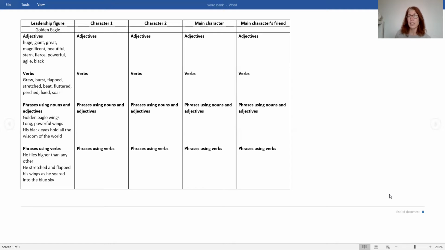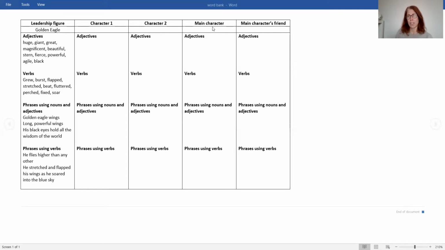So that's what you're going to do today. You're going to think about adjectives and verbs to describe the 5 characters that are in your story. And you've got one of these that you can use to fill in. And I've put the leadership figure, you've got character 1 and 2. Those are those 2 characters that think they can help the leadership figure with whatever problem they have.